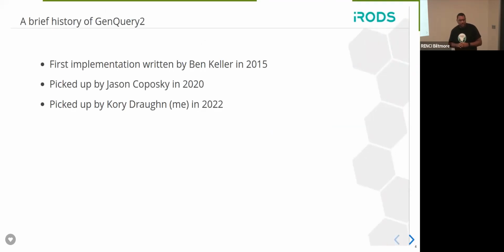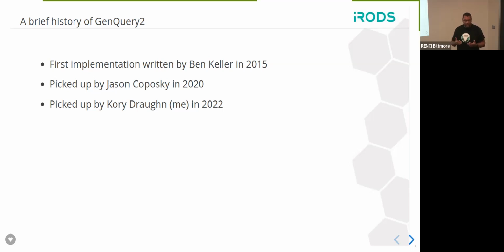So before we get into the specifics of GenQuery2, I just want to basically go over a brief history about the work behind GenQuery2. The first implementation was basically written by Ben Keller. This implementation's goal was to use better parsing tools and libraries that allow us to handle all of the cases around GenQuery1, so that we don't have to worry about writing our own parser and getting into the same situation that we're in today.